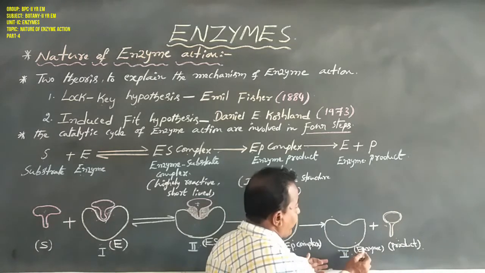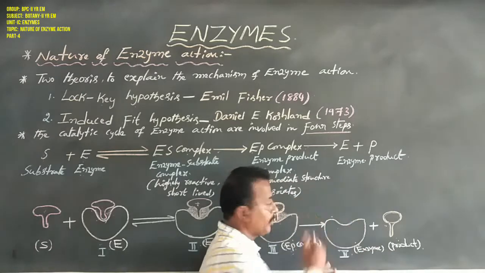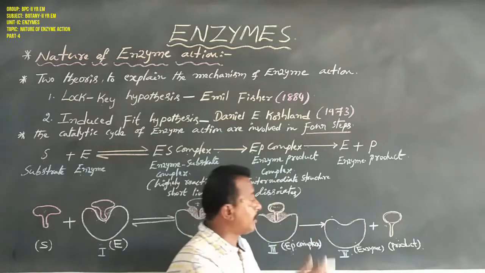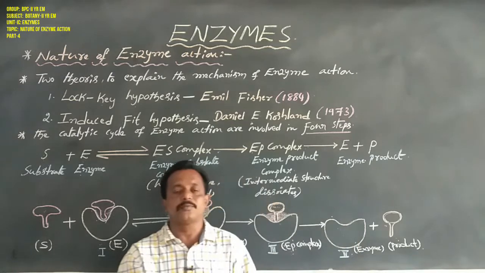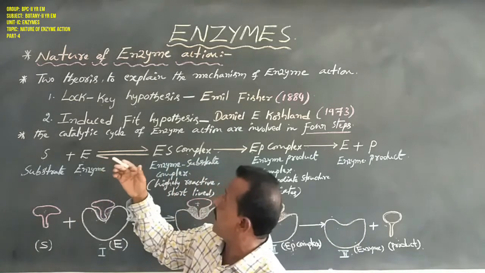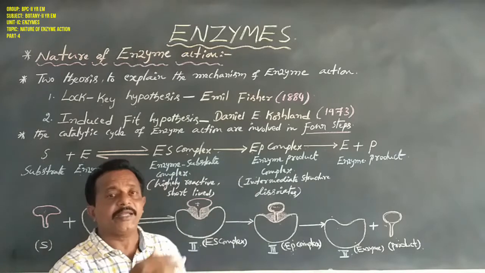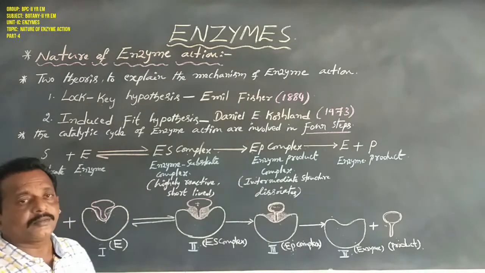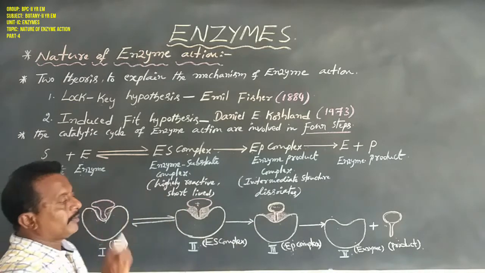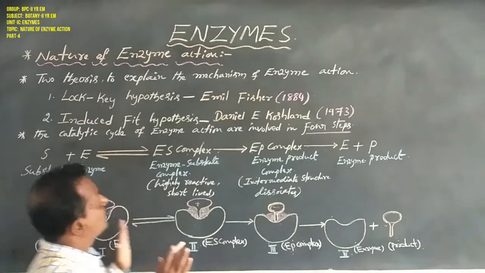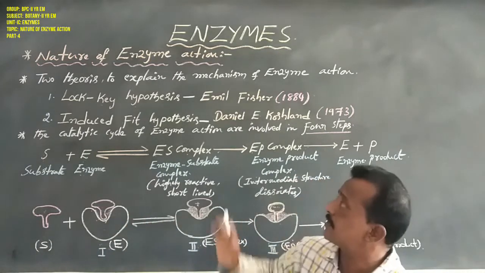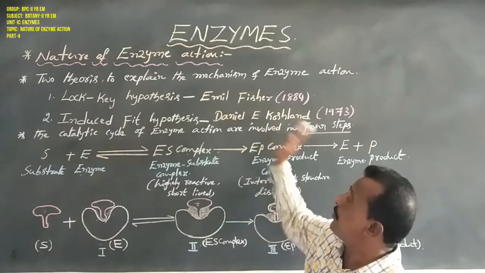But the free enzyme is again waiting for another substrate molecule. By this, the catalytic cycle is once again repeated at the enzyme active site. Okay, now this is about the nature of enzyme action.